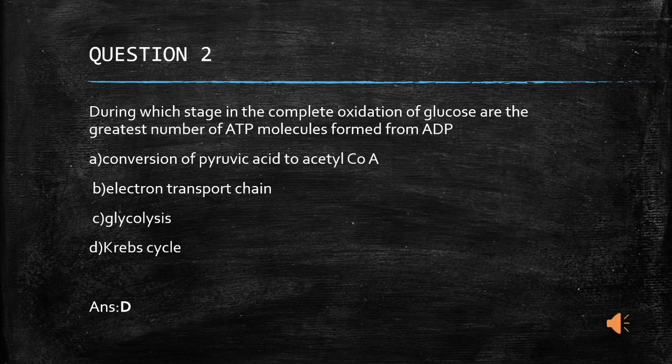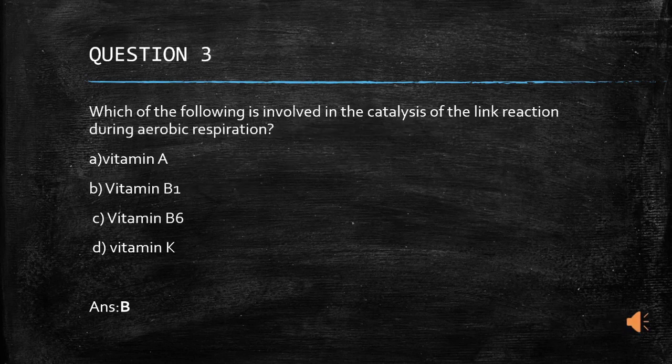Now coming to the last question. Which of the following is involved in the catalysis of the link reaction during aerobic respiration? Option A, vitamin A. Option B, vitamin B1. Option C, vitamin B6. And option D, vitamin K. The answer is option B, vitamin B1.